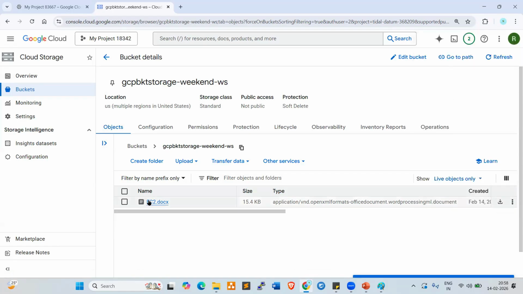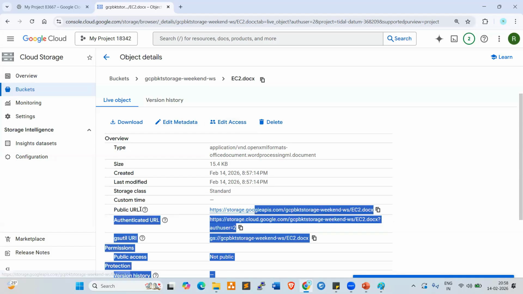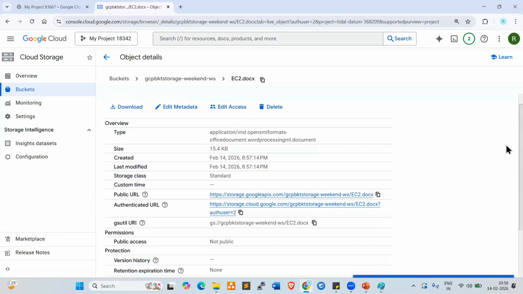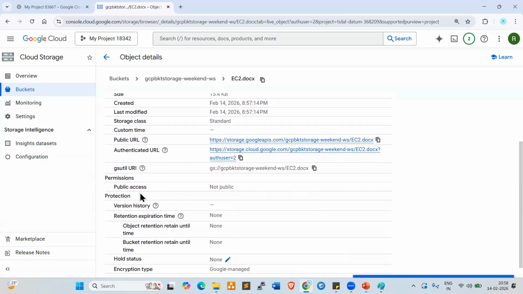So for example, look at here, click on this, open this. Here, version history, versioning also can be enabled here. So here, edit access level, you can edit. Now these are the URLs and you can share with anyone, they can access it. This first one, public URL, you can share with anyone. They can access it from anywhere, right? They can access the data. Not public on zone, this we need to enable. This we need to modify.